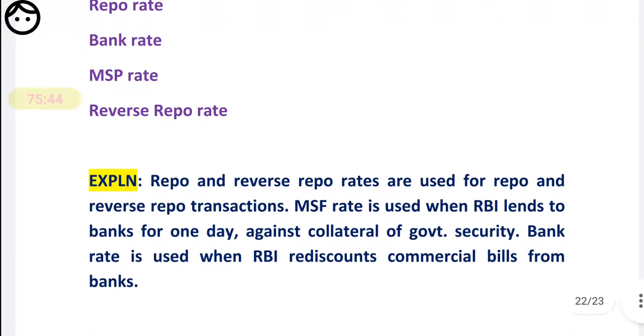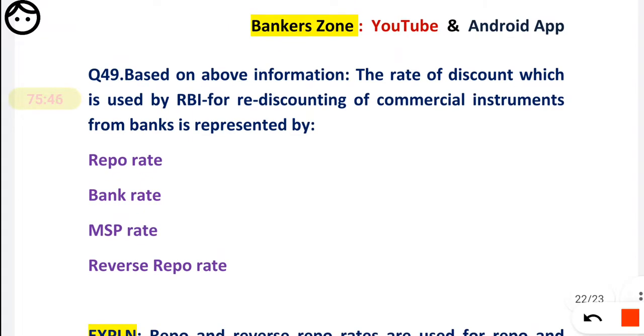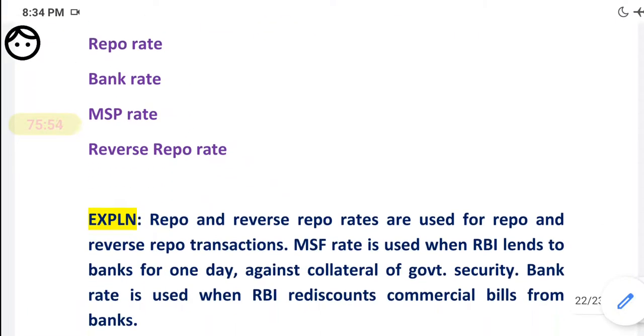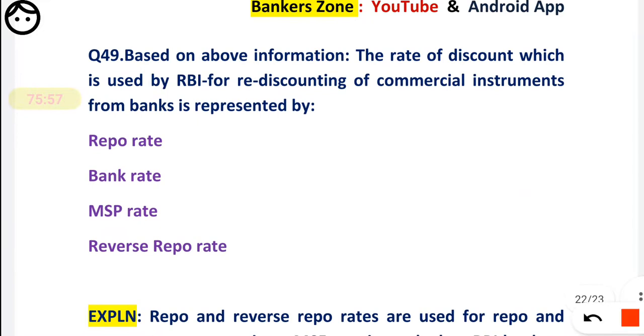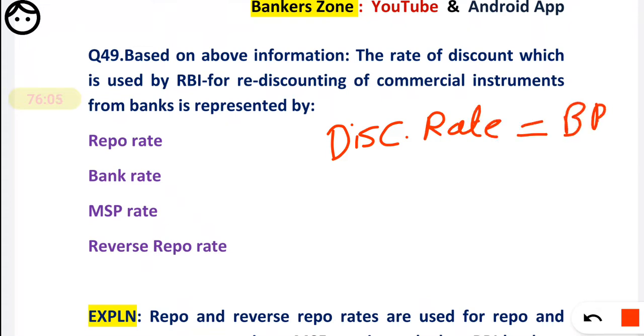See, I have told you in the beginning I have doubt about the rediscounting and discounting, right? So leave that part. I have one shortcut. Discount rate is also called bank rate. Whether it is correct or not, it is correct.